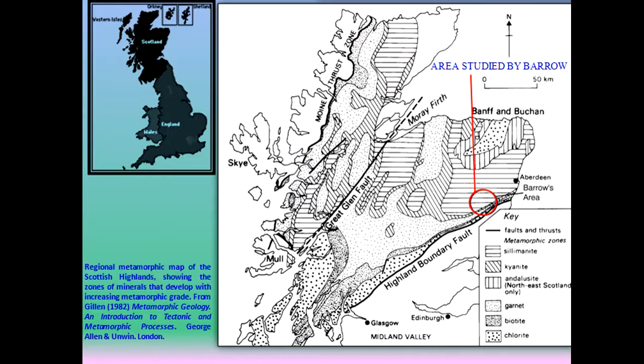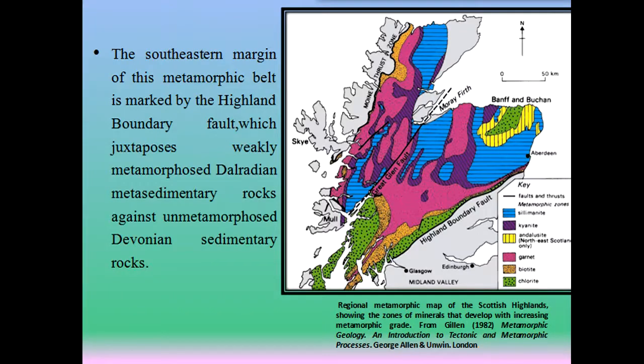Here we can see the location of the study area of George Barrow in the regional geological map of the Scottish Highlands, which is a part of Great Britain. The southeastern margin of this metamorphic belt is marked by the Highland Boundary Fault, which juxtaposes weakly metamorphosed Dalradian metasedimentary rocks against the unmetamorphosed Devonian sedimentary rocks.